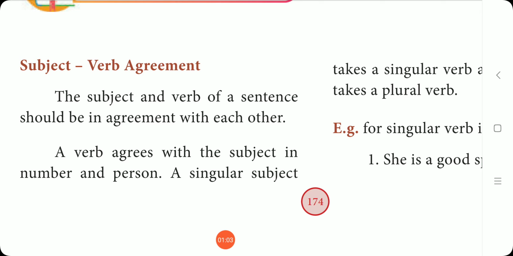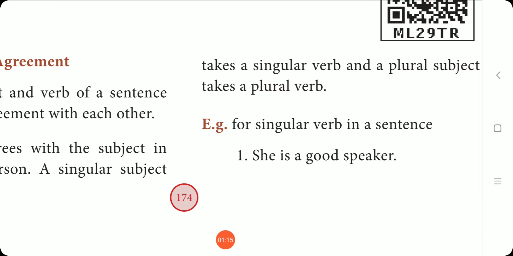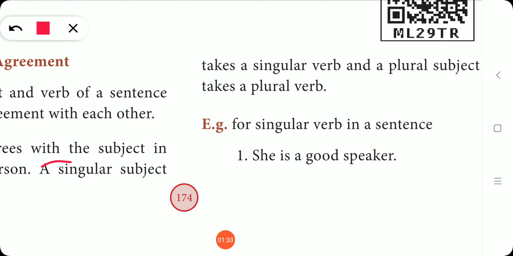So அது என்ன subject verbum agree பண்ணியிருக்கோம், it will be agreeing means a verb agrees with the subject in number and person, that is a singular subject takes a singular verb and a plural subject takes a plural verb. Okay, so subject singular இருந்தா verb singular இருக்கணும், subject plural இருந்தா verbum plural இருக்கணும். It is the very basic rule in subject verb agreement. Singular subject, singular verb, plural subject, plural verb.